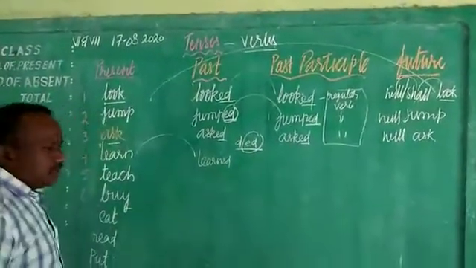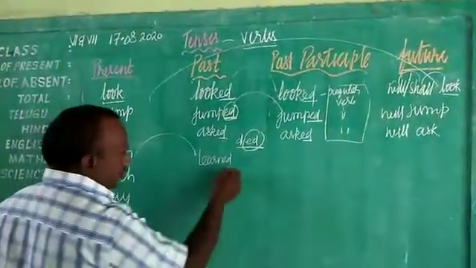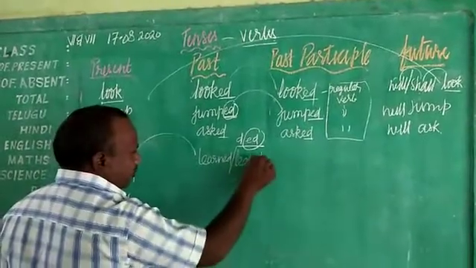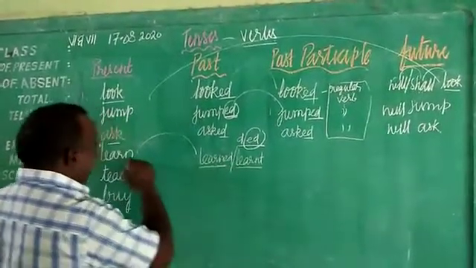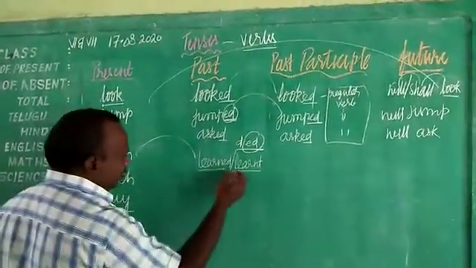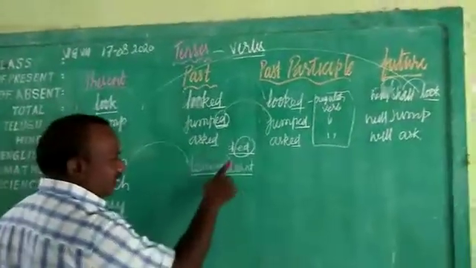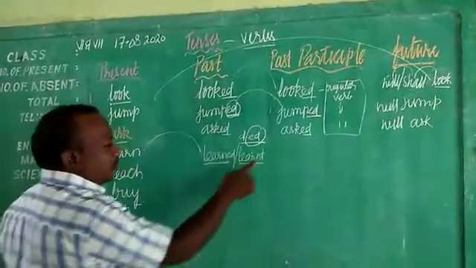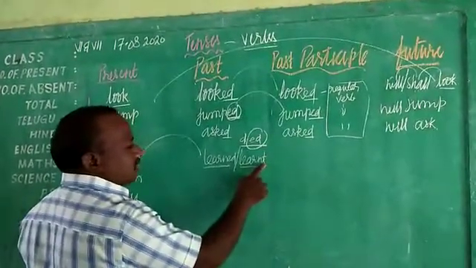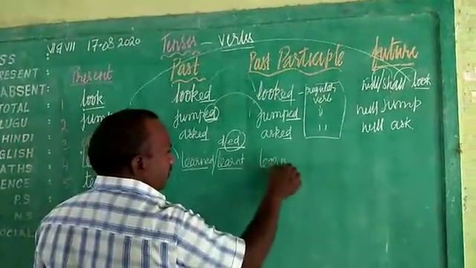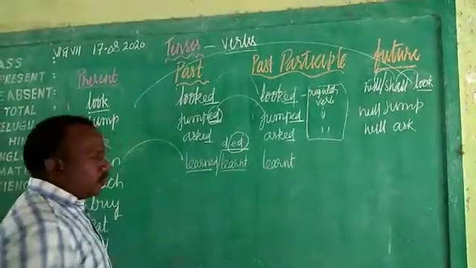Learned. You can also write it the other way, that is learnt. Both are right, children. You can call it learned, or you can also call it learnt. If you are taking learned, it is regular. If you are taking learnt, it is irregular, because this is not ending with d or ed. Okay, learnt.